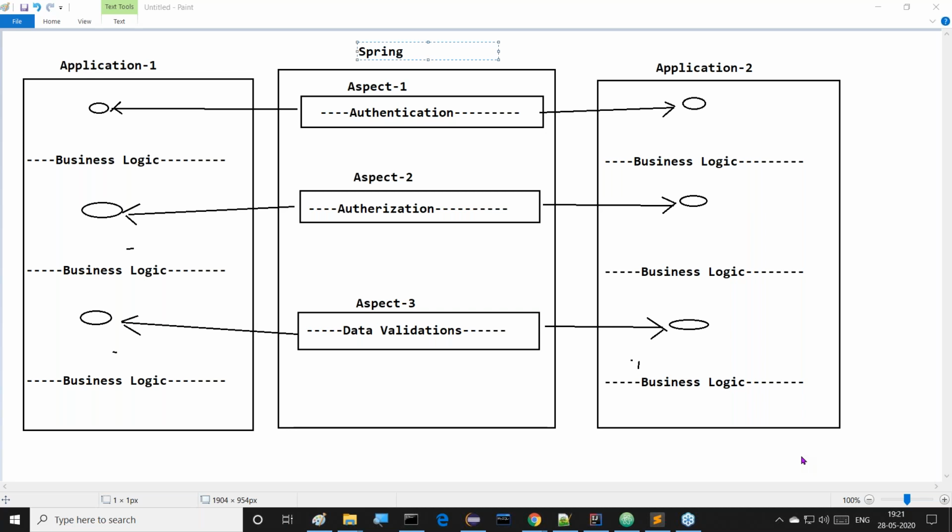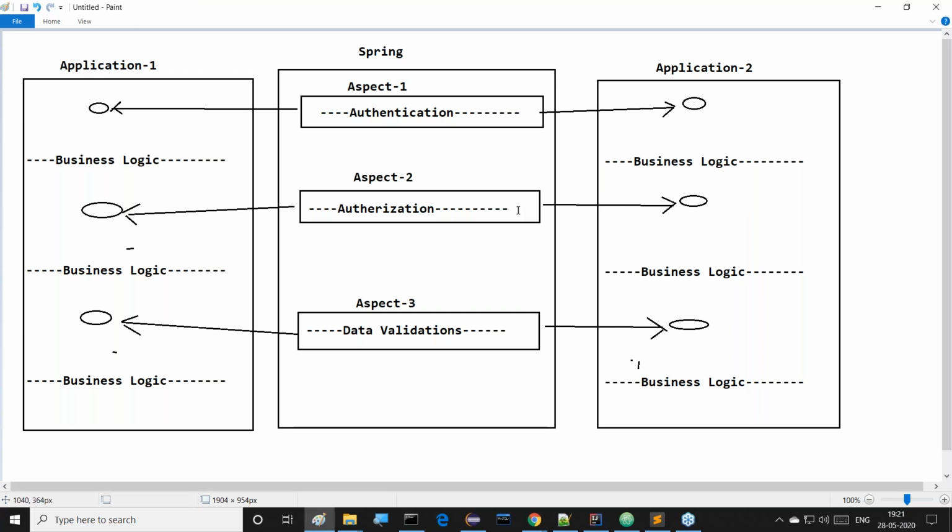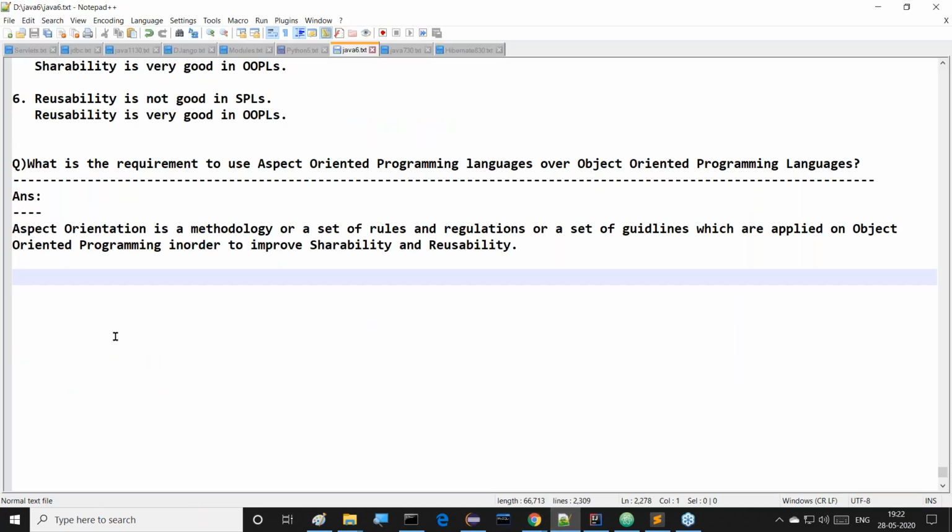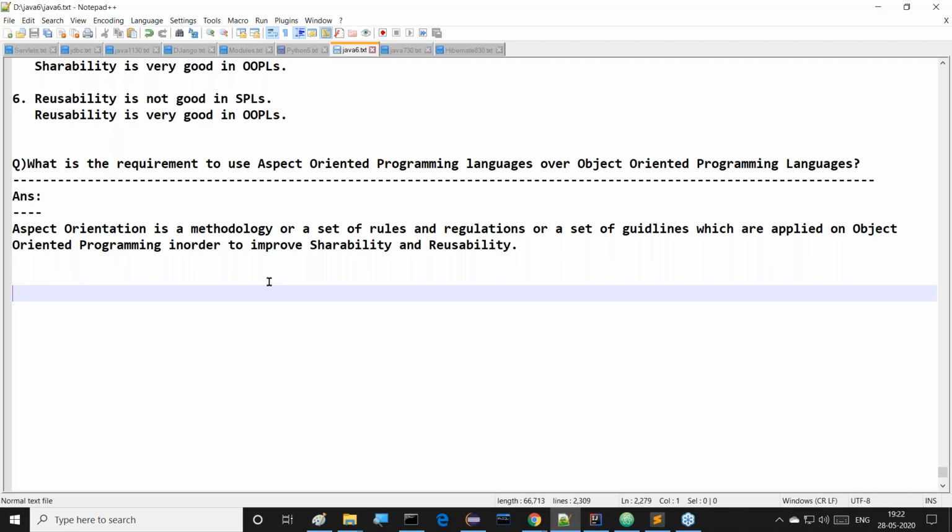Right, sir. Leave these concepts now. Okay, guys. Now this is like which one? Aspect orientation. Then what exactly is the content about? Aspect orientation. The point here I've given clarity. Right, sir. This is okay, fine. This is the content here. What exactly the points I'm telling you. Right, sir. Clear.